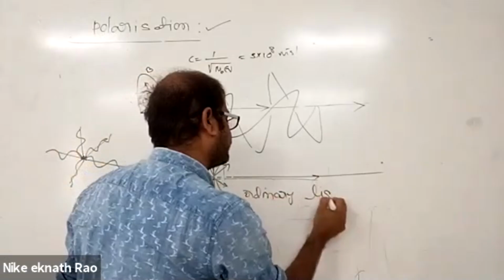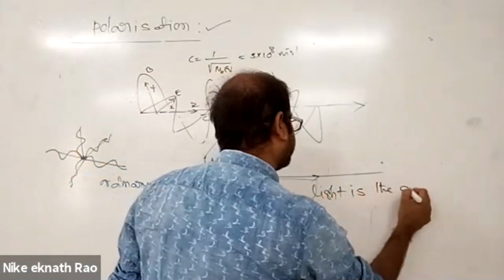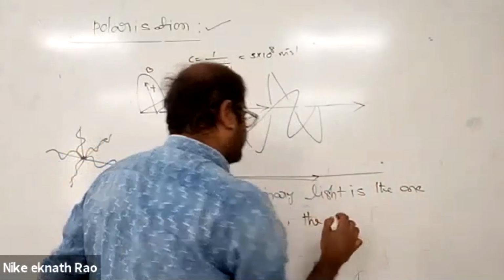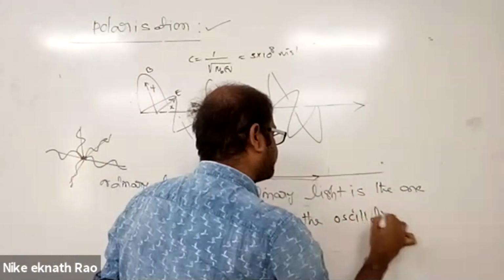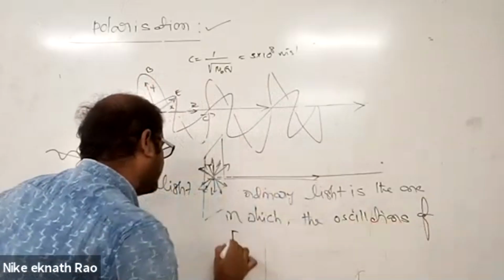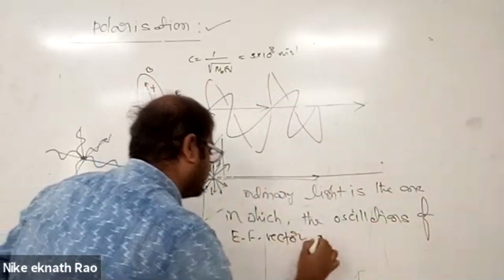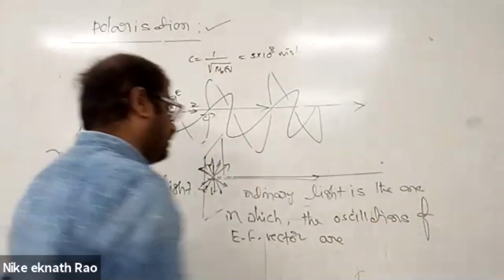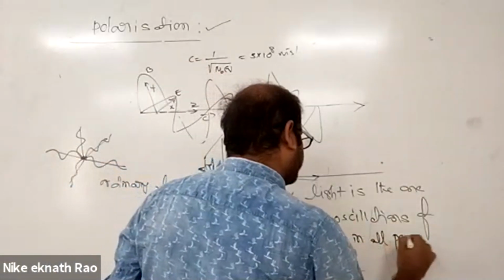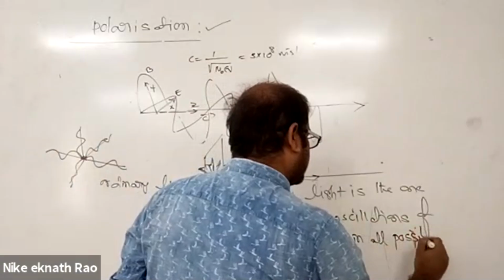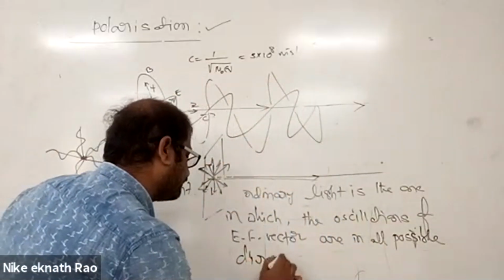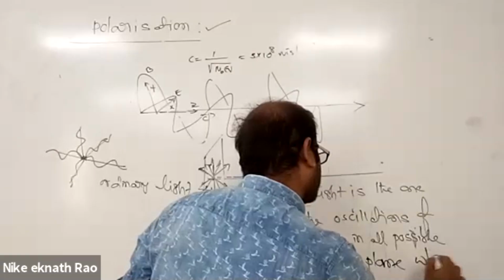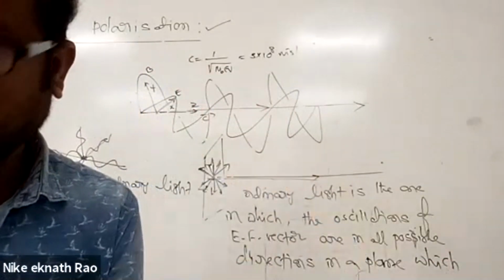So now, ordinary light is the one in which the oscillations of electric field vector are in all possible directions in a plane which is perpendicular to the direction of propagation.